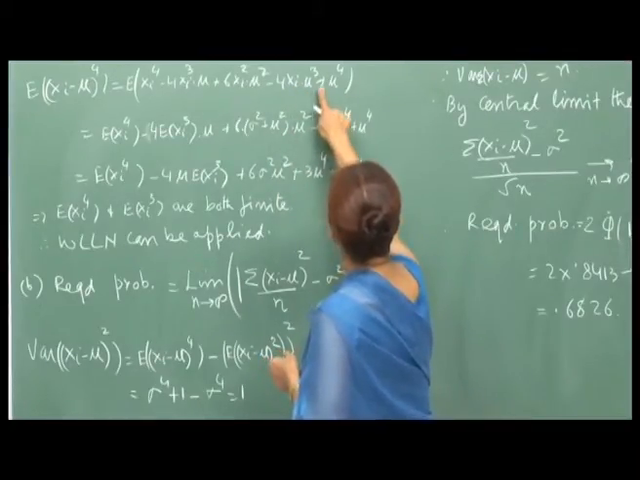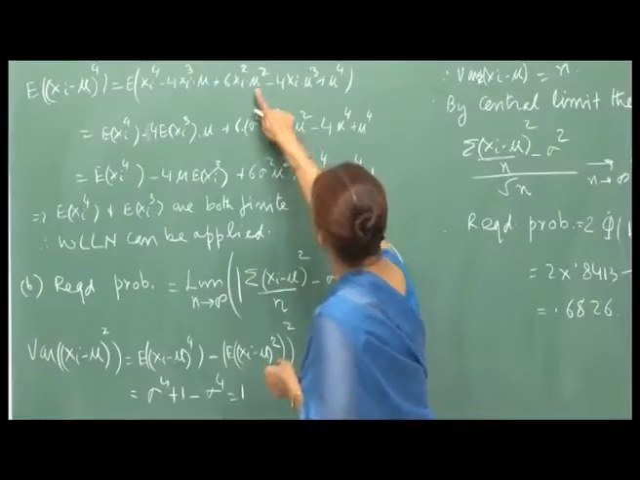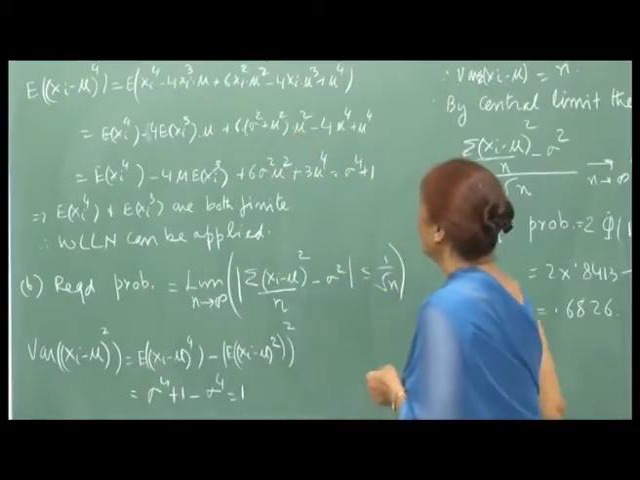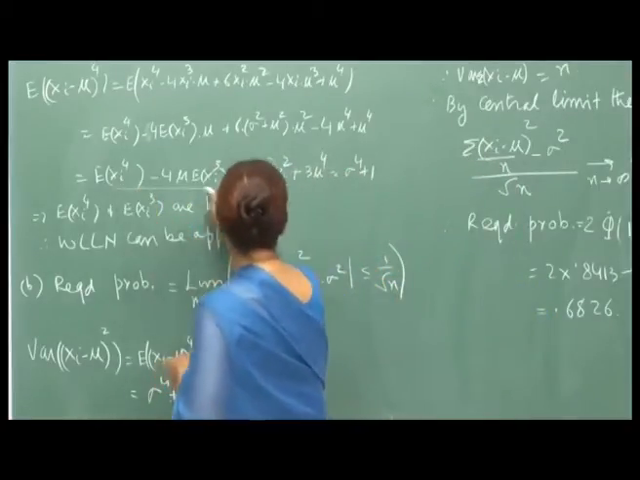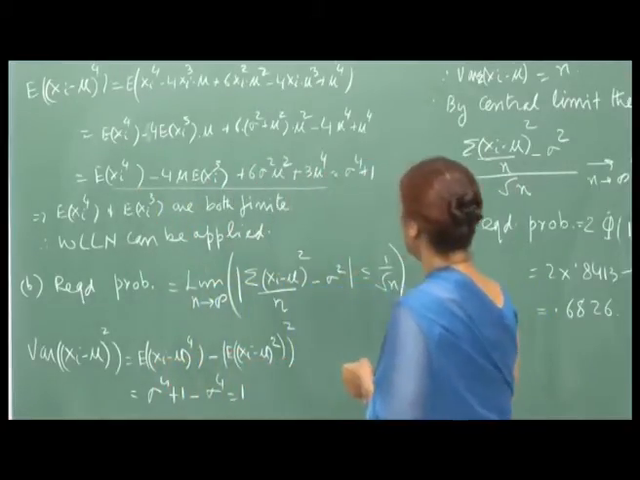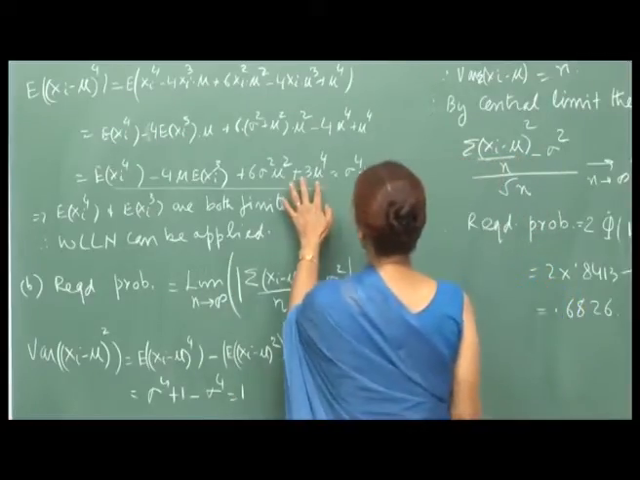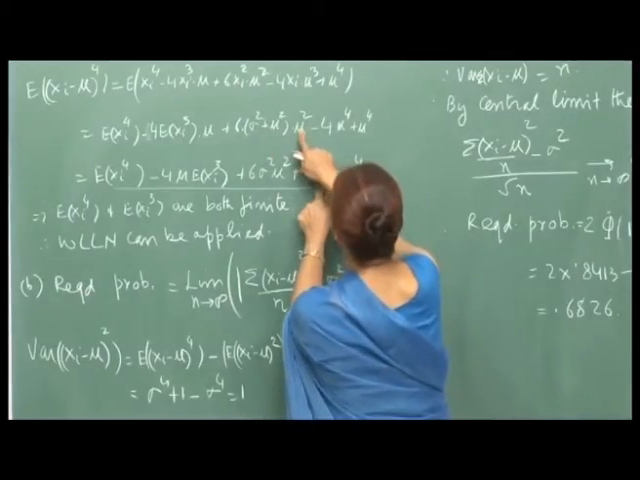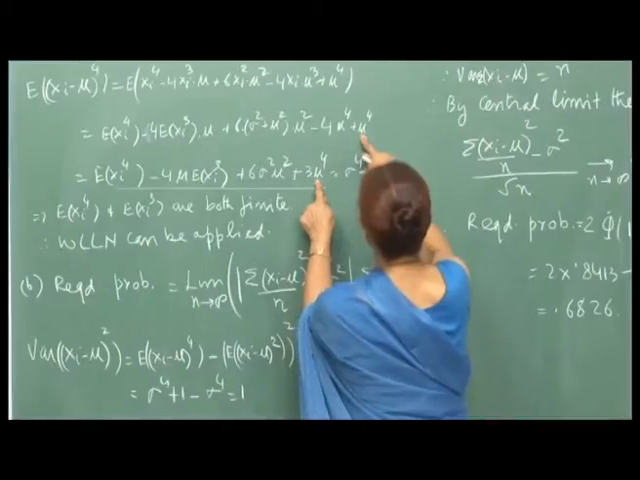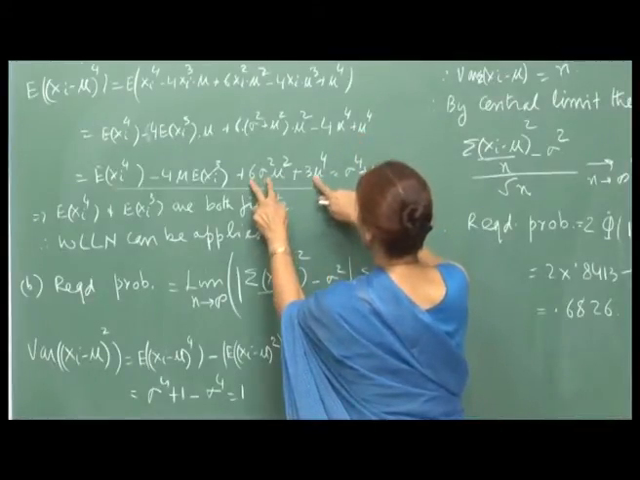So, therefore, this is what you get: mu 4 minus 4 mu 4 plus mu 4, and here it is 6 times sigma square plus mu square into mu square, right. And then you can write down this thing here. See, for example, here this is 3 mu 4, because this is 6 mu 4 minus 4 mu 4 plus mu raised to 4. So, that is 3 mu 4, and this is c sigma square mu square.